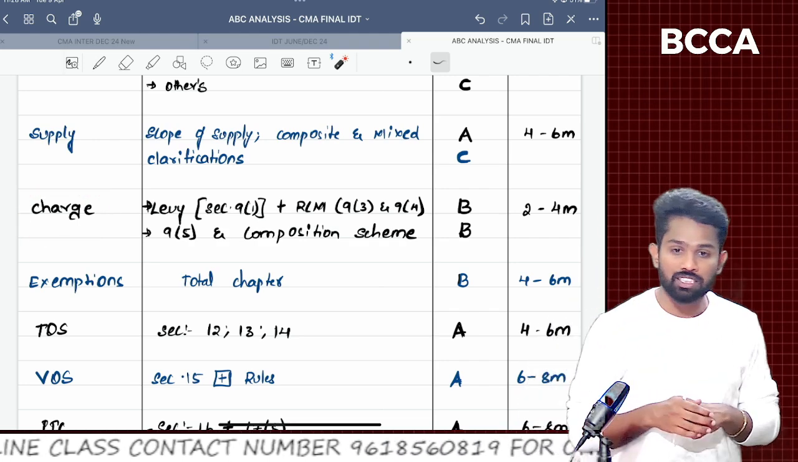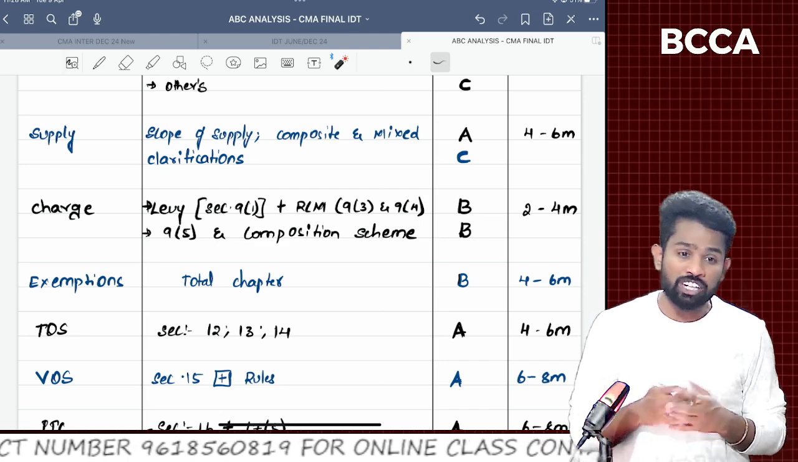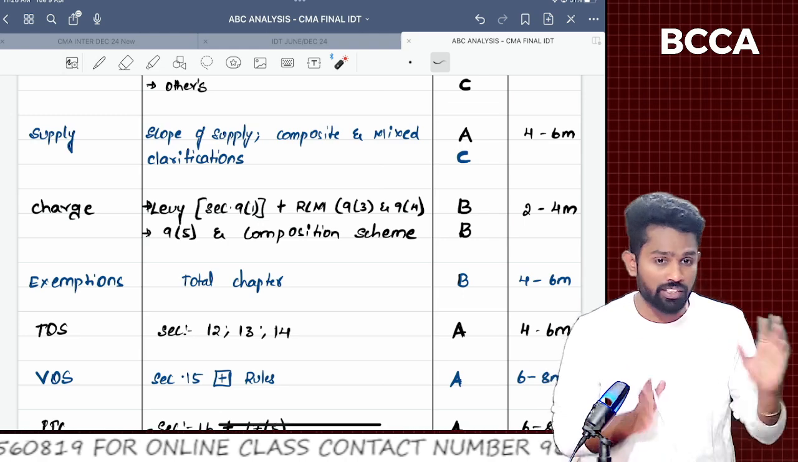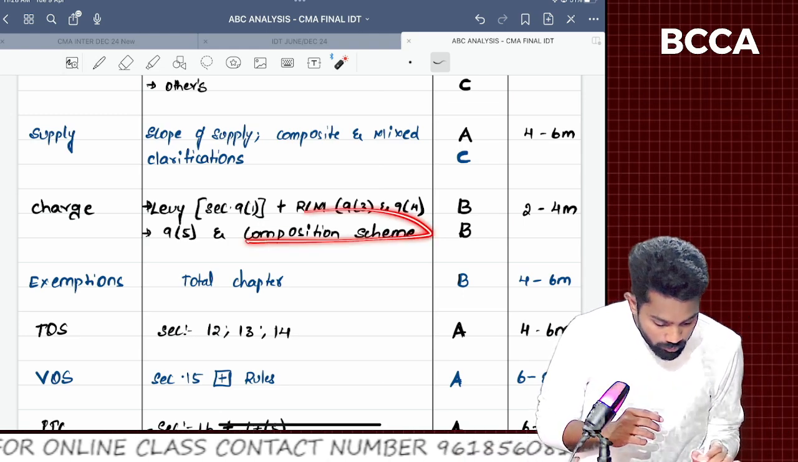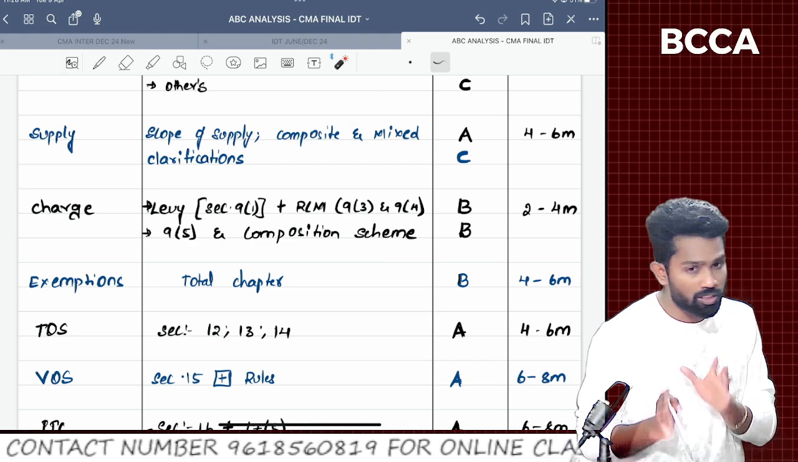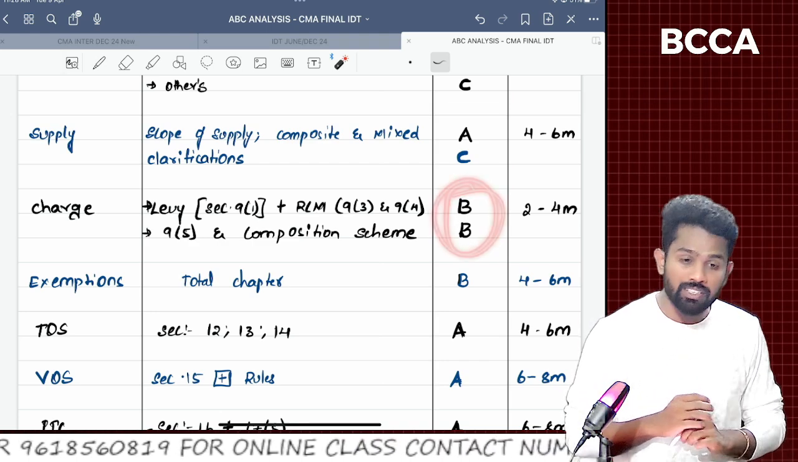Coming to the charge chapter, sir, this is not a chapter where the institute frequently asks questions. Here and there, very rarely, they are asking questions. Even from the composition scheme, in the old syllabus there used to be a question, but in the new syllabus they are not much focused on the composition scheme. That's why I have given this chapter under the B category.